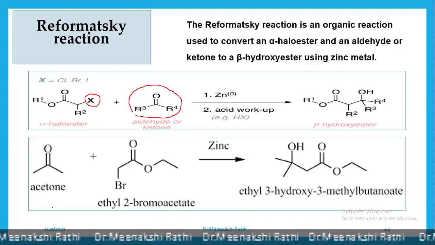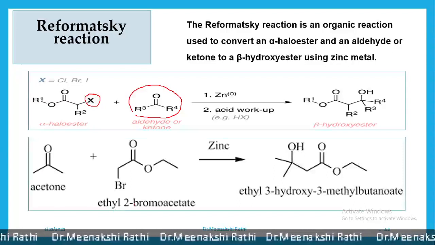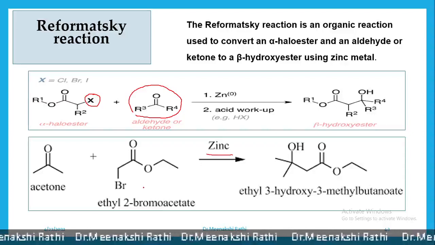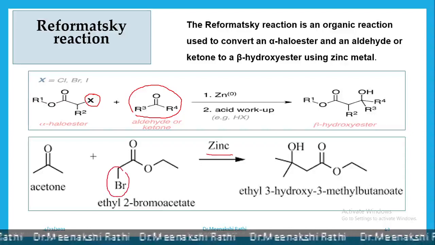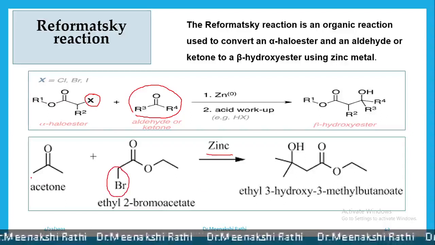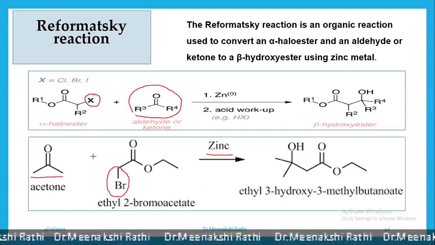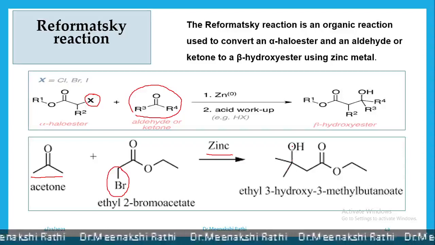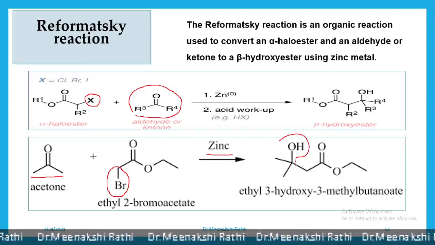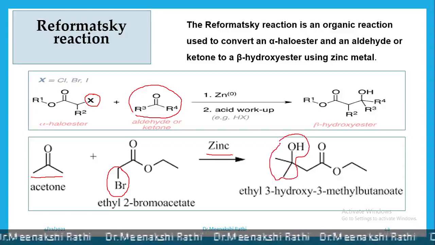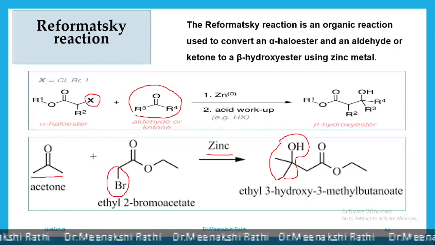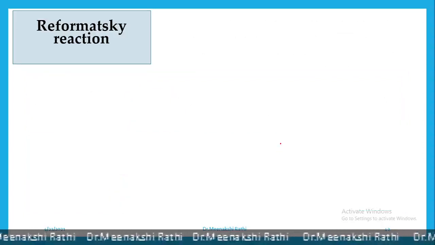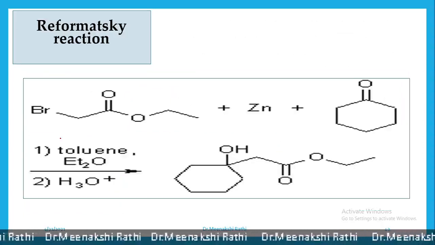Here when acetone is reacted with ethyl 2-bromoacetate in presence of zinc, what will happen? This bromine will get removed and CH3 CH3 C-OH, that is acetone, is attached here in the form of alcohol. So this is a Reformatsky reaction. One more example, please see here.